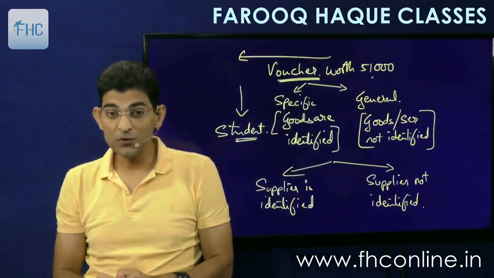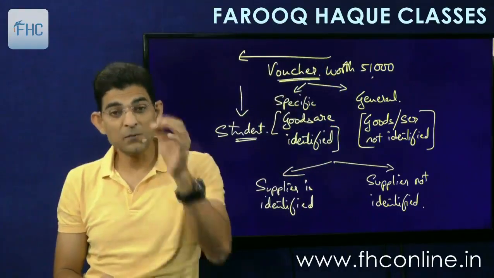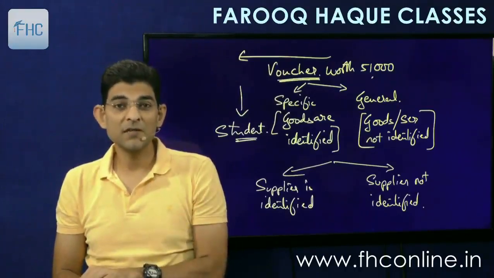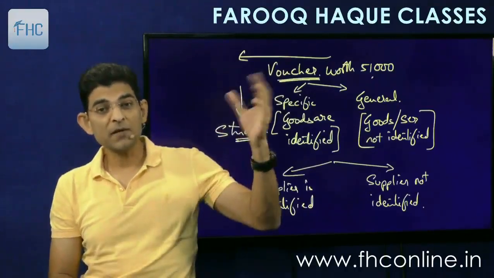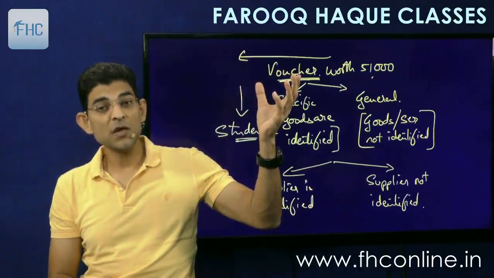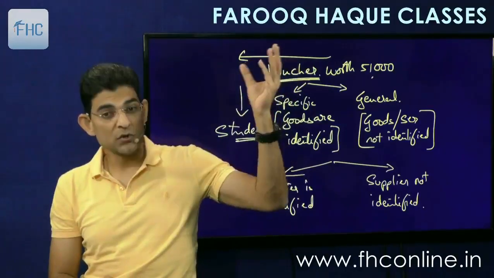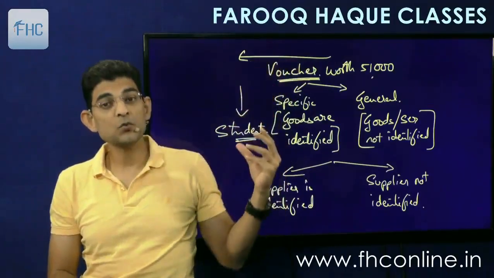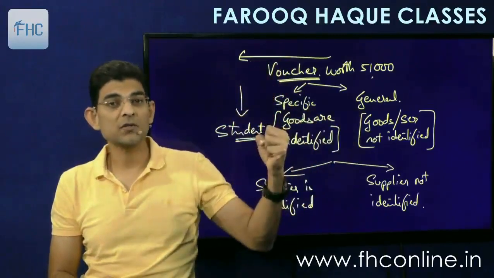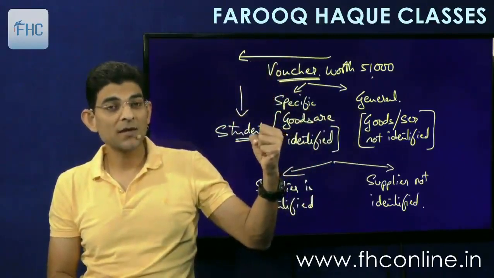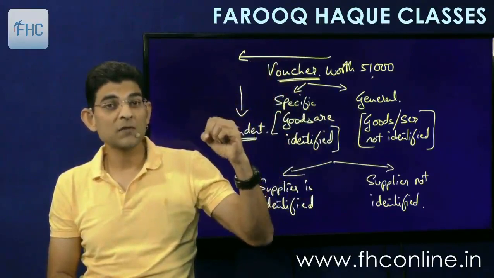Now you remember these points because when we go to the time of supply chapter, we'll see what the time of supply is, meaning when the GST should be charged on this voucher. At the time when the voucher is issued to me, or when the student goes and encashes that voucher and buys the goods. So what should be the time of supply?